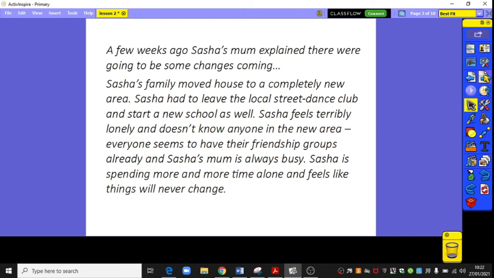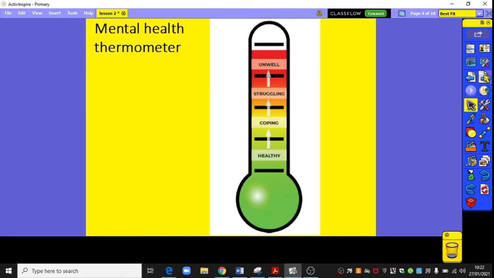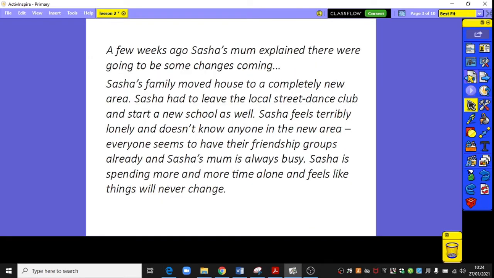So just looking at the scenario here and thinking about the situation that Sasha's in, you might reflect back to last week when we were looking at the mental health thermometer and the feelings and emotions that she might be experiencing at this current point. So having looked at this scenario of the current situation that Sasha's in, we just might need to think about what might be affecting Sasha's mental health and well-being, her feelings and emotions at this particular time. Just pause the video and have a think how she might be feeling at this current moment.